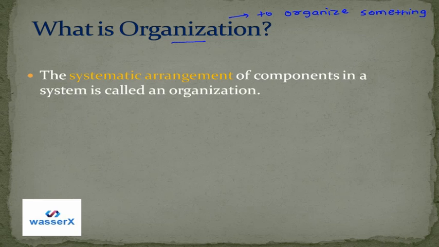So we can say that organization is a systematic arrangement of components in a system. Systematic arrangement means we are arranging things or components in a particular systematic way. So this systematic arrangement of components is called organization.